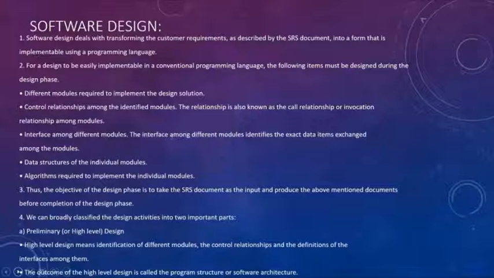Thus the objective of the design phase is to take the SRS document as input and produce the above mentioned documents before completion of the design phase. We can broadly classify the design activities into two parts, preliminary or high level design. High level design means identification of different modules, the control relationships, and definition of the interface among them. The outcome of the high level design is called the program structure or software architecture.